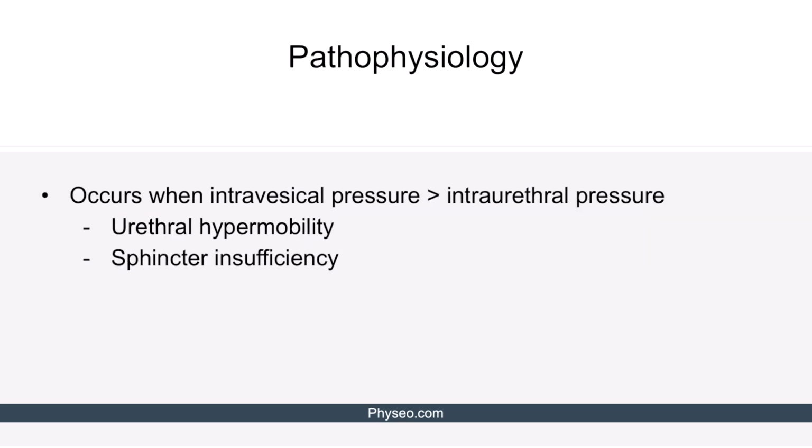Now, as far as pathophysiology is concerned, this type of urinary leakage occurs when the intravesical pressure, or the pressure inside the bladder, is greater than the intraurethral pressure. And that can occur as a result of urethral hypermobility or the urethral sphincter being insufficient. Because these mechanisms are important to understand, I actually want to show you these.